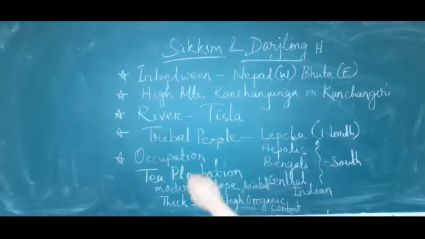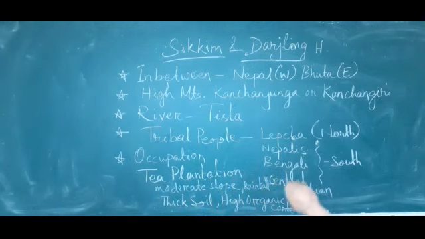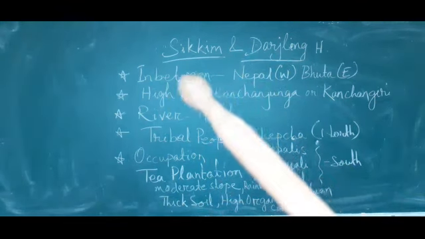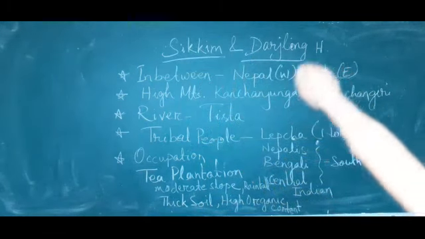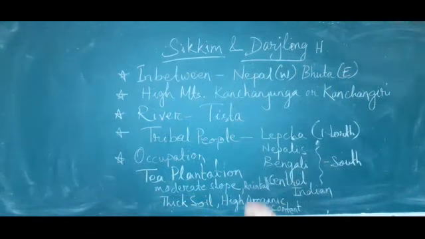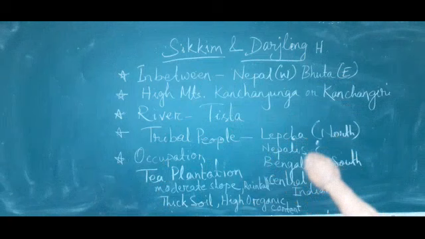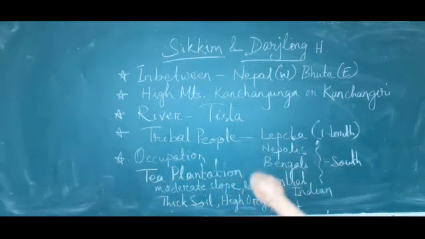That's why tea plantation is possible. Then thick soil cover and high organic content we find in Sikkim and Darjeeling Himalaya. That's why the main occupation of the tribal people is tea plantation.